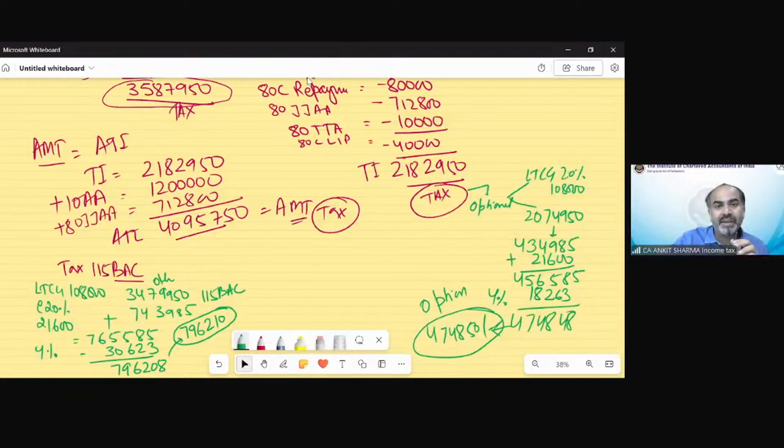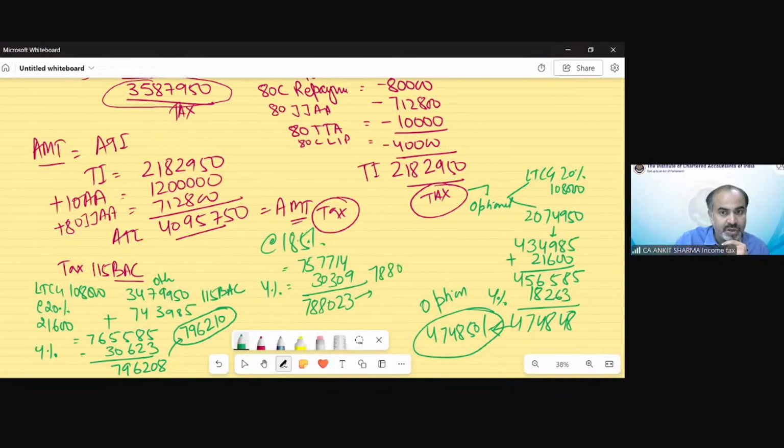Now on AMT, we have discussed the tax rate on the ATI is 18.5%. So the tax would be on 757714, and there would be no surcharge. The cess would be 30309. So that would be 788,023. The multiple of 10 rupees would be 788,020.